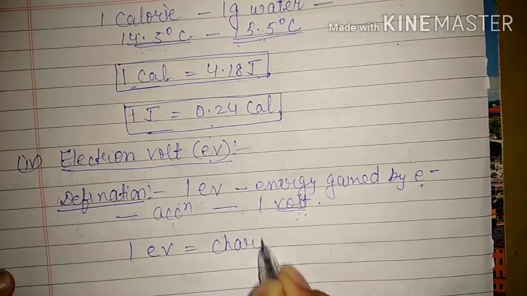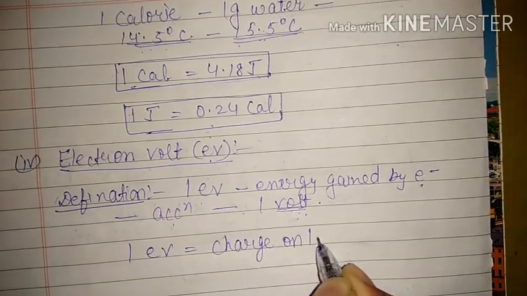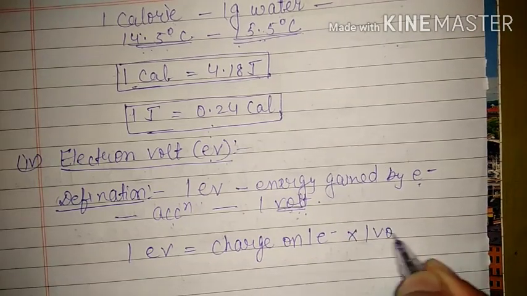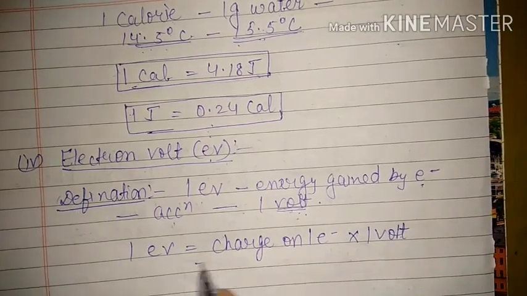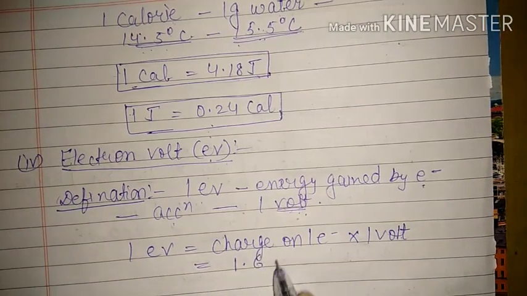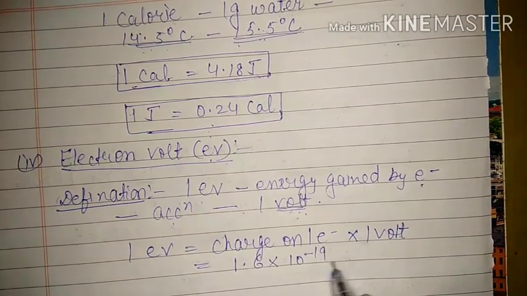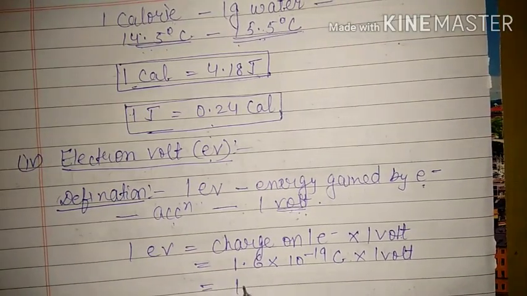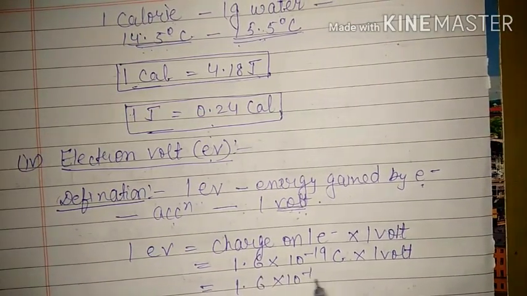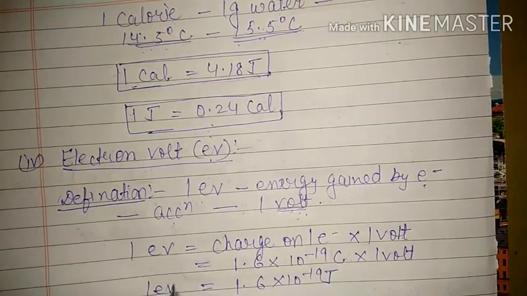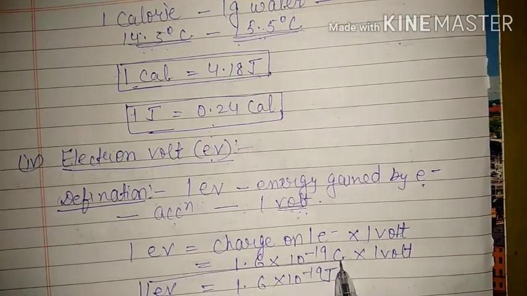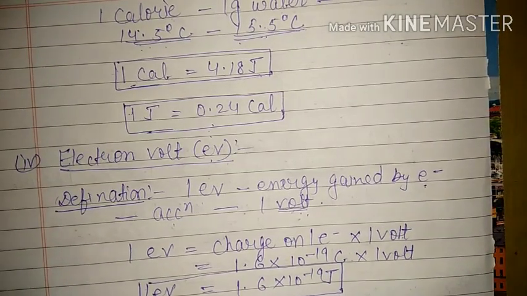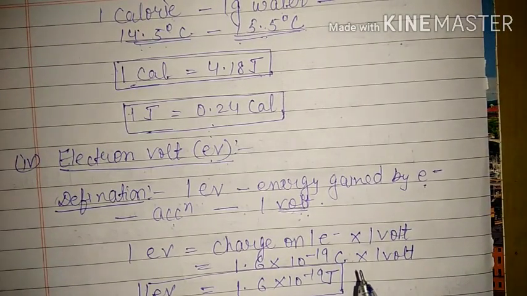That is charge on 1 electron and into 1 volt, that is 1 volt. Okay, and charge on 1 electron we know 1.6 into 10 raised to power minus 19 coulomb, and this is 1 volt as it is. That means it is 1.6 into 10 raised to power minus 19 joule. So 1 electron volt is equal to 1.6 into 10 raised to power minus 19 joule. This is the definition of electron volt.